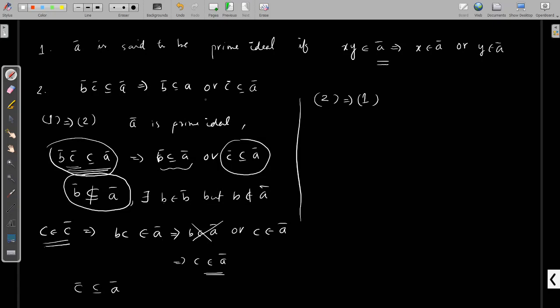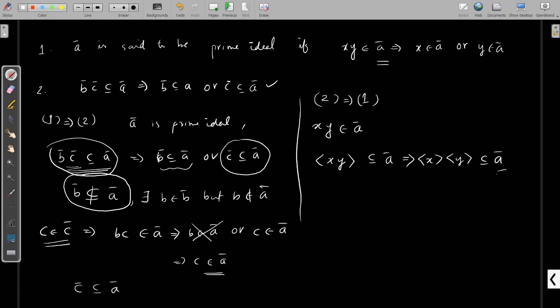Now we have 2 implies 1. What is 2 implies 1? When you assume A is a prime ideal with respect to 2, then you need to prove that for any xy belongs to A, x belongs to A or y belongs to A. So we start with xy belongs to A. Now you can write ideal generated by xy is contained in A. But we know that ideal generated by xy is ideal generated by x into ideal generated by y.